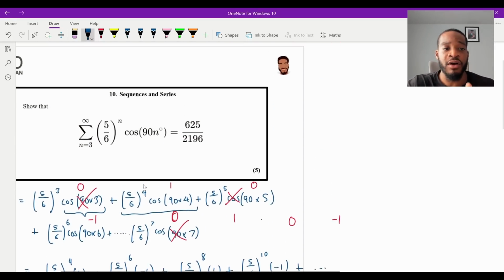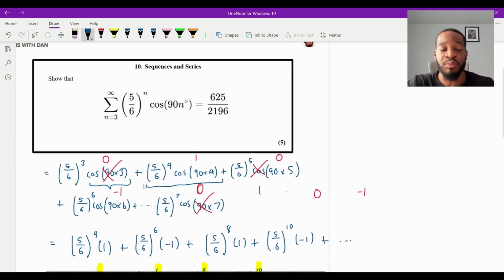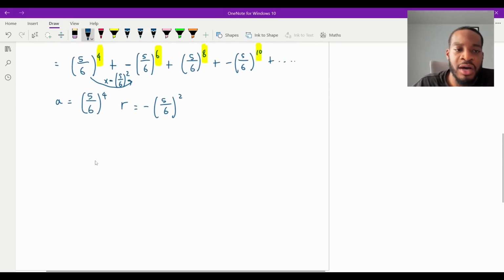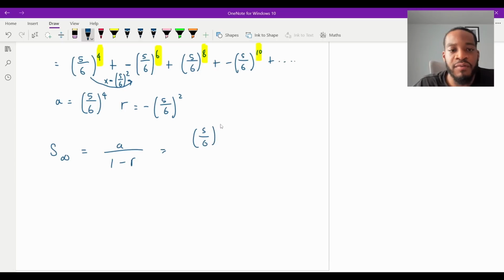The question asks us to find the sum to infinity of this expression here. So we're just going to use the sum to infinity formula now with these, aren't we? Sum to infinity is going to be a over 1 minus r. The first term is going to be 5 over 6 to the power of 4 over 1 minus, and then minus, remember that minus is on the outside, by the way, 5 over 6 to the power of 2, which you can just write at the bottom as a plus, isn't it? Like that. So your answer is going to be whatever this is here.